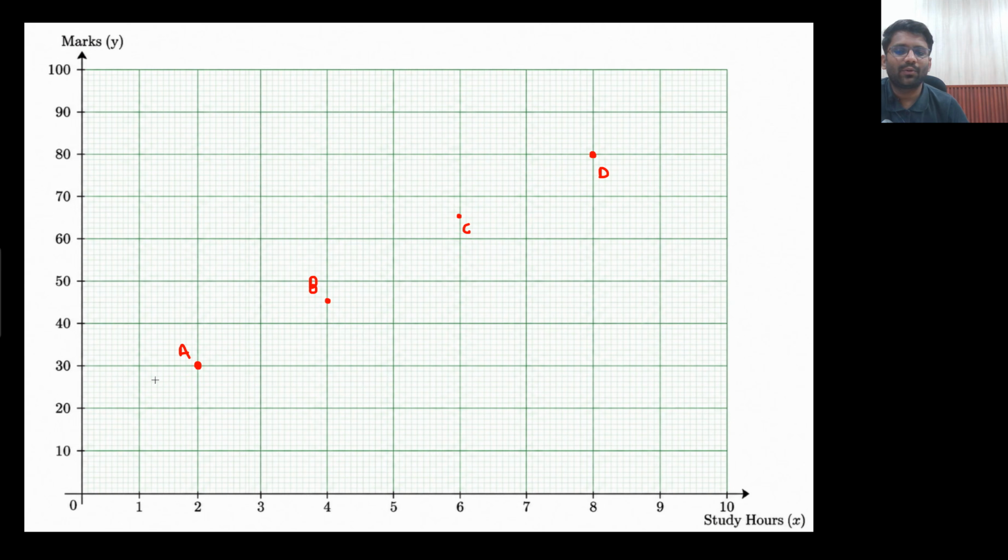So basically you need to draw the best possible line. Best possible line you need to draw in this manner, such that this line is having the minimum distance from point C, minimum distance from point D, minimum distance from point B, and minimum distance from point A. This kind of line I need to draw, and I am supposed to find out the equation of this green line only.